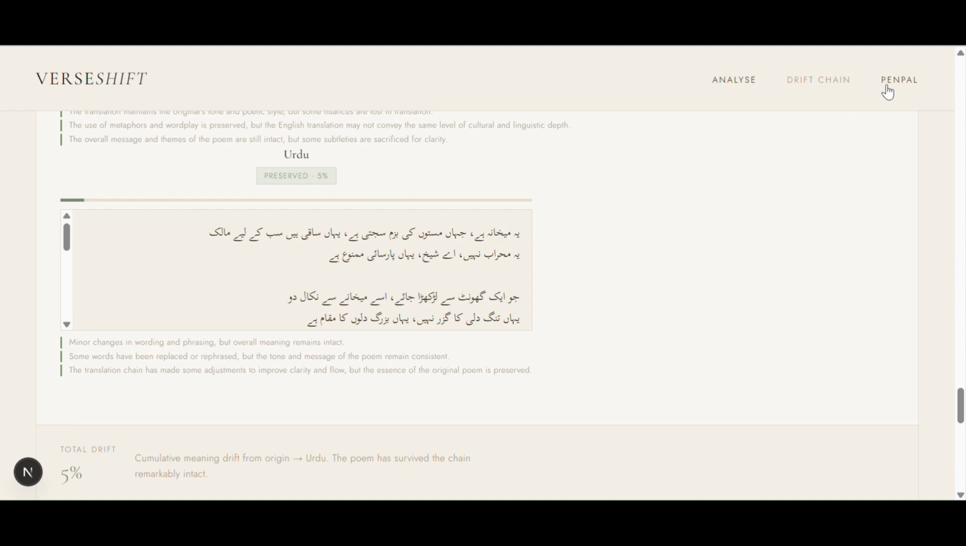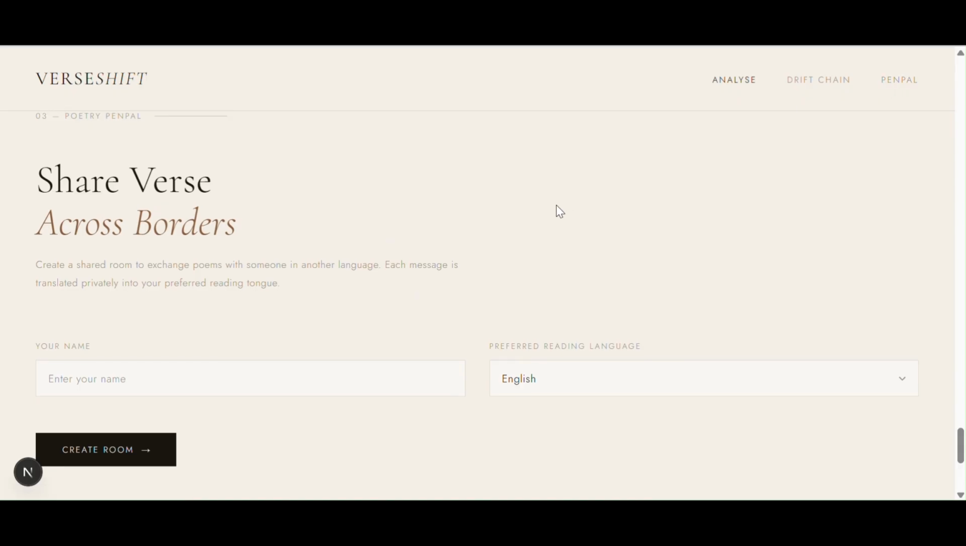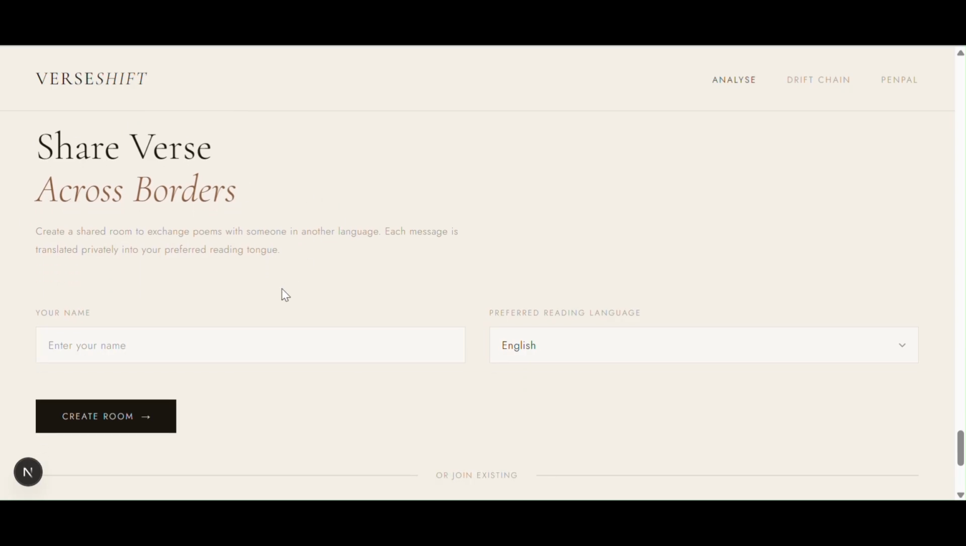Yeah, and the last and final feature that we have is called Poetry Pen Pal. As I mentioned in the introduction, this idea started from somebody else not being able to read a poem that I really like, and I think this is a really nice feature to have, because you can create a shared room and exchange poems with somebody in another language. A good thing about this is you can type in the language you speak and it will be translated into the language the other person understands.